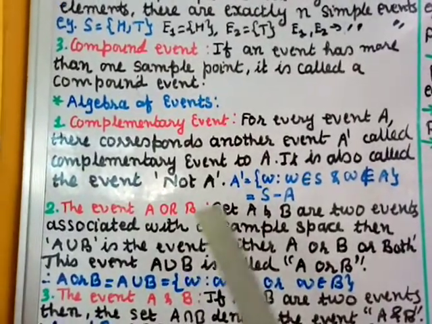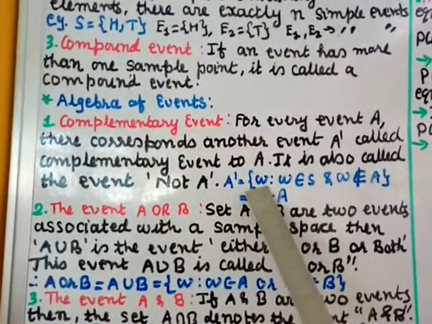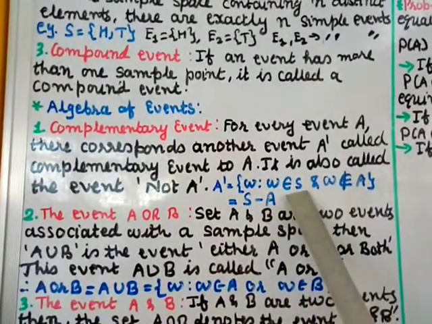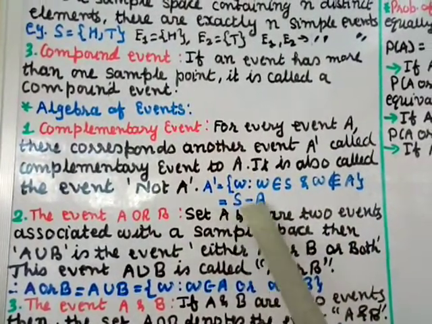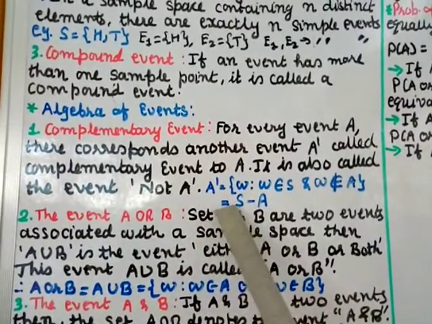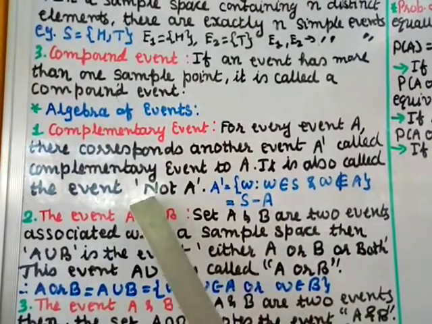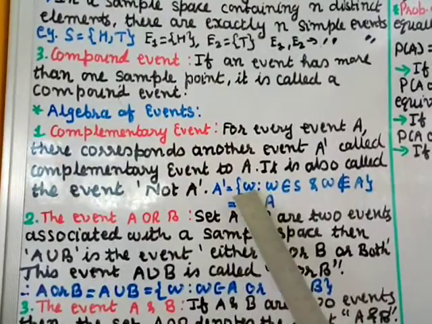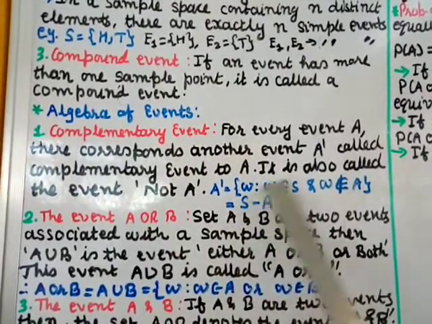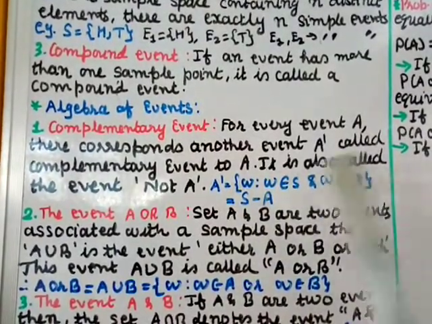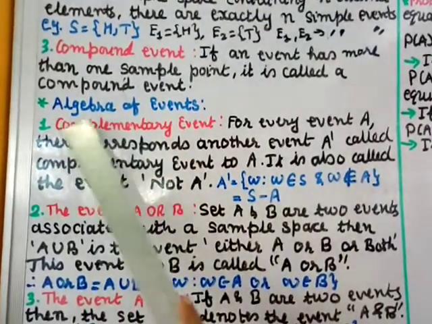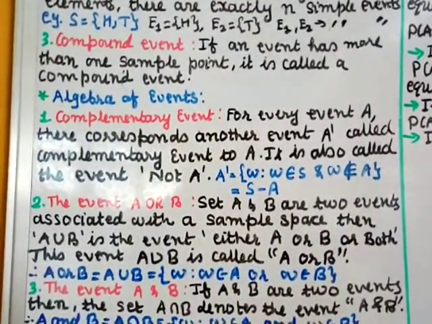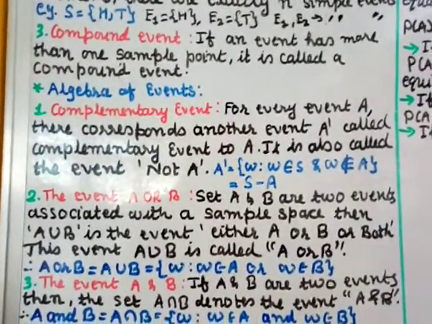So we can define A dash equal to {omega such that omega belongs to S and omega does not belong to A}. This means S minus A, right? So A dash equals S minus A. Elements of the sample space that do not belong to A form A dash, or not A, and it is called S minus A, or the complement of set A, or the complementary event of A.